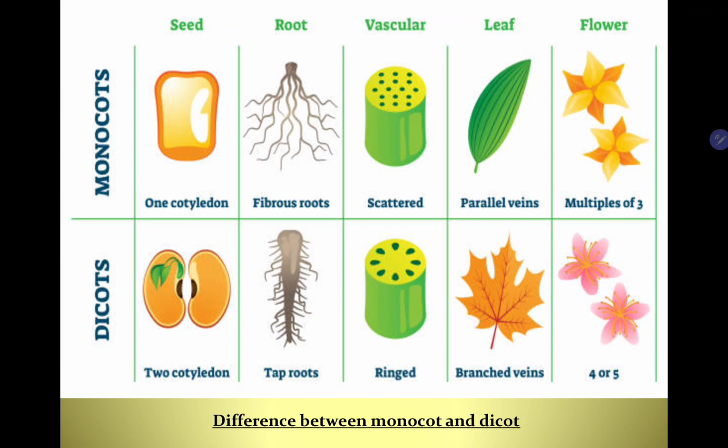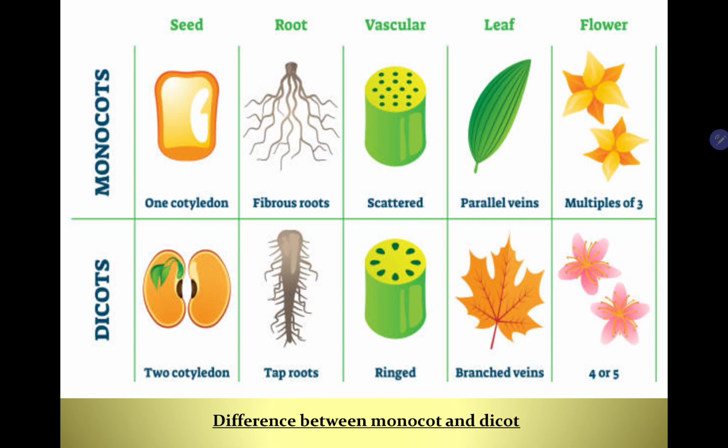So here is one, I think, new term for some students, vascular bundle. What is the meaning of vascular? Here it shows it has scattered vascular bundle, and here it shows it has ringed, in the form of ring the vascular bundles are arranged. So what is the meaning of vascular bundle? The vascular bundle comprises of xylem and phloem. And now what are xylem and phloem?